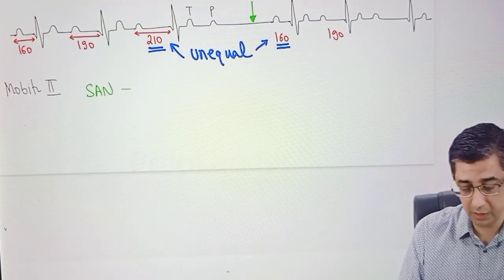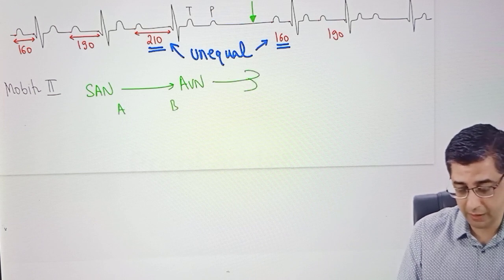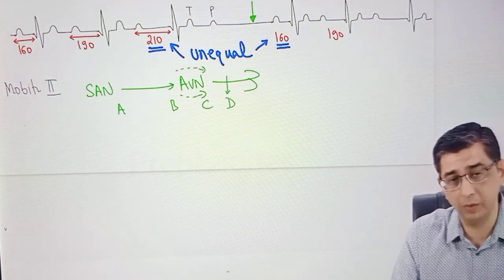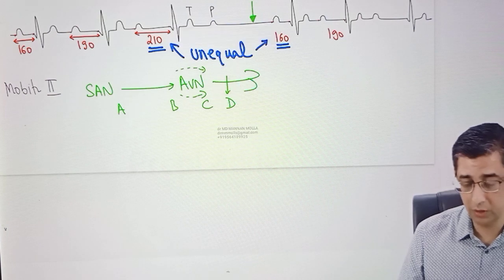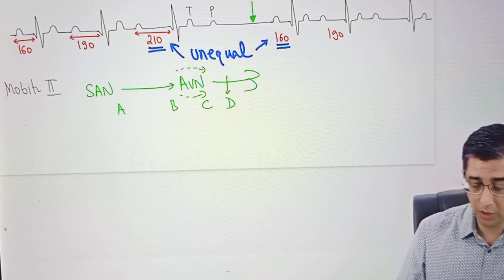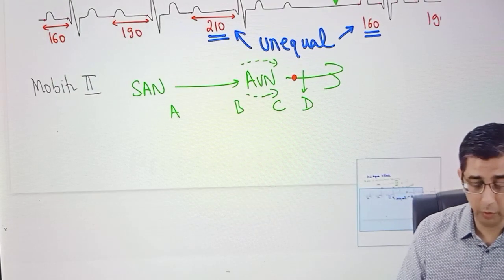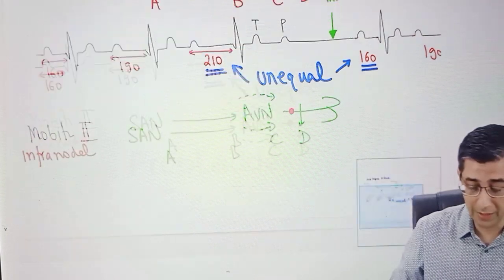Once again, we're going to just put some pointers here. This is the SA node, AV node, then the bundle of His. The pointers are highlighting the conduction from the SA node to the AV node, inside the AV node, and then there is a septal activation with respect to the bundle of His. Now, what I want you to understand is that in people with Mobitz 2 heart block, the problem is below the AV node. Mark my words, the problem is below the AV node. The lesion is in the bundle of His. Therefore, the technical term that might be used a lot of times to describe Mobitz 2 heart block is infranodal heart block. In fact, earlier, though I had said it, I had not written it.